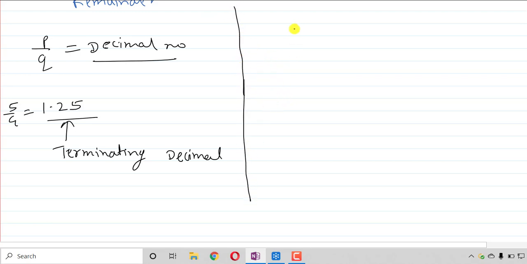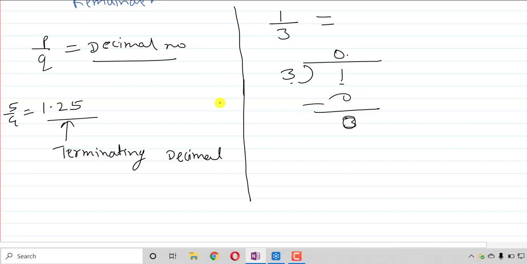Repeating decimal. Here, for example, 1 upon 3. Convert it into a decimal number. We will divide 1 by 3. Here 1 is less than 3, that's why we will take 0 in the quotient. So it will be 0, remainder 1. Now after taking the decimal, we can take a 0. 3 threes are 9. Again after subtraction we get 1, again we can take 0. 3 threes are 9.